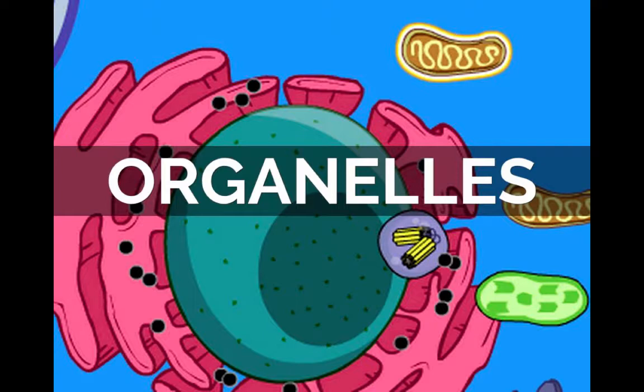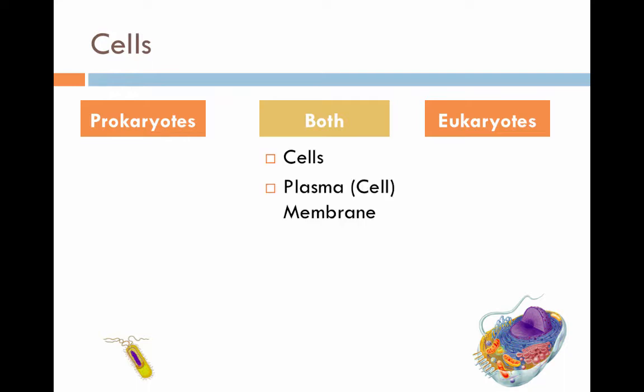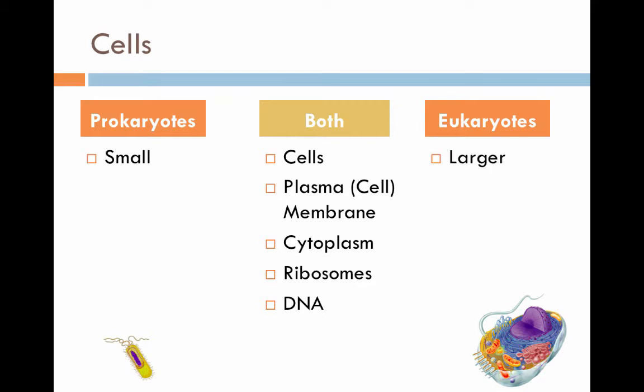Remember, prokaryotes do not have membrane-bound organelles, yet eukaryotes do have membrane-bound organelles. They both are cells, they both have a plasma or cell membrane, they both have cytoplasm, they both have ribosomes, and they both have DNA. You already wrote this down previously. Prokaryotes, remember, are really small, eukaryotes are larger, prokaryotes are simple, eukaryotes are more complex.